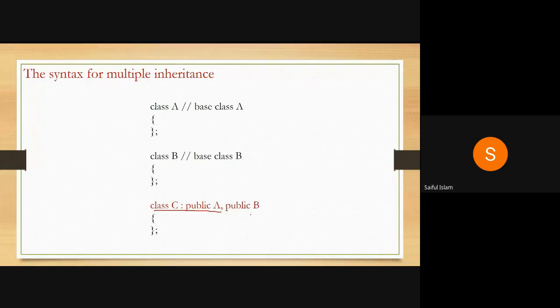Now, can we use more than two? Yes, we can use more than two parents. Next question is how many levels of inheritance? So there is no restriction on the number of levels of inheritance, but in most cases, the maximum level of multiple inheritance is found to be only 7.